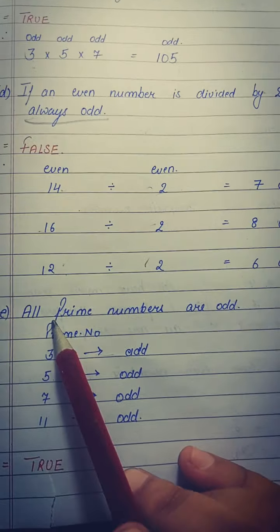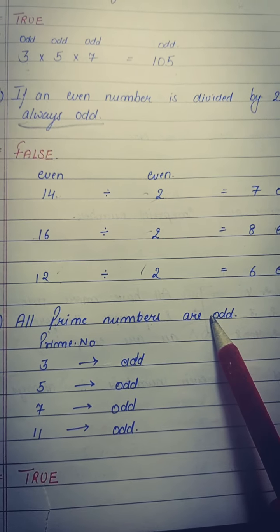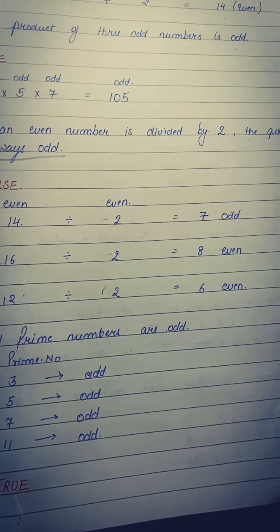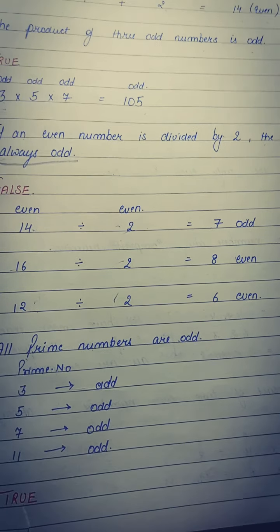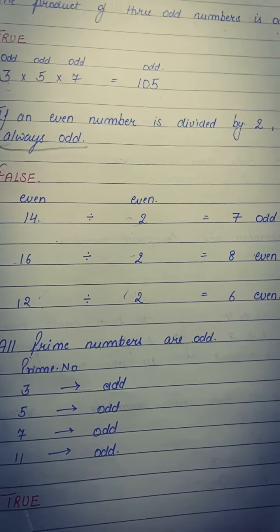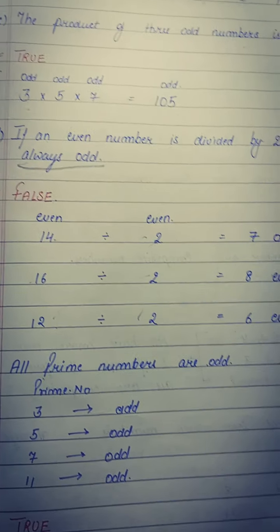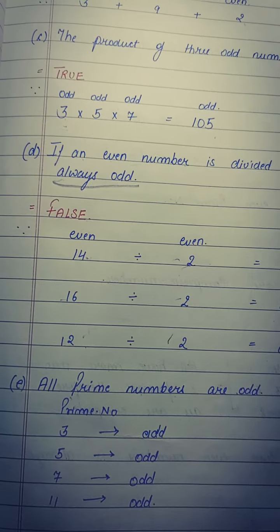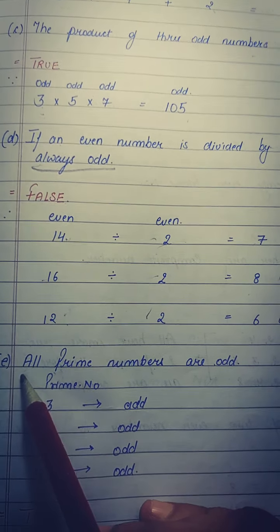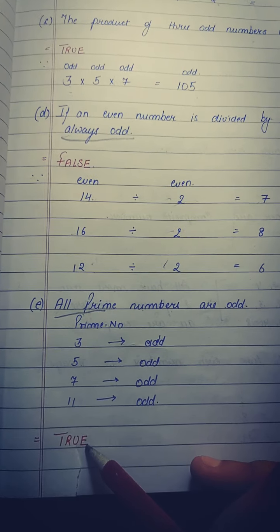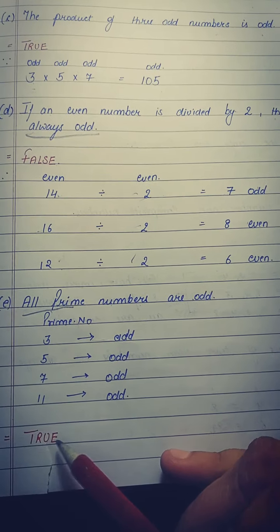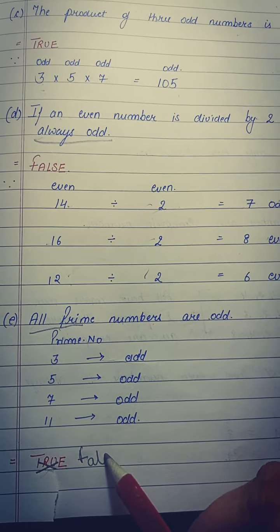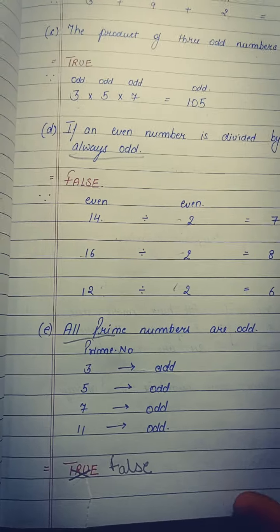Fifth part, all prime numbers are odd. No, it's not true, because we have 2 as an even prime number. So the majority of prime numbers are odd, but 2 is an exceptional case. That's why the statement is not true for all prime numbers. That's why the answer is false.